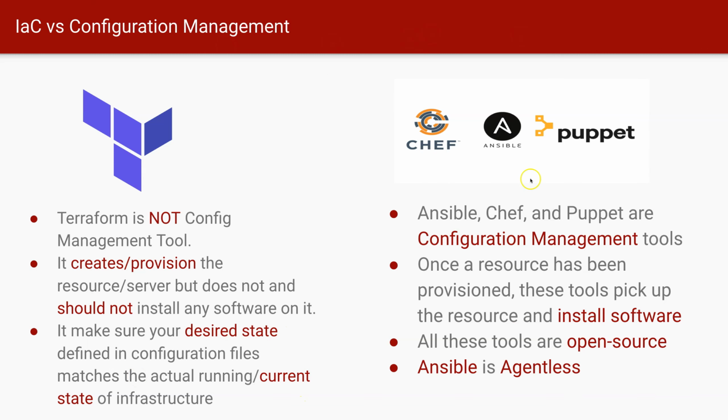Now it comes to the configuration management tools. Chef, Ansible, and Puppet are all configuration management tools. What this means is that once a resource comes to them, they will take this resource and install the software on it. So this is the job of a configuration management tool, to manage the configuration within the resource. Terraform is outside the resource. Configuration management tools manage inside the resource.